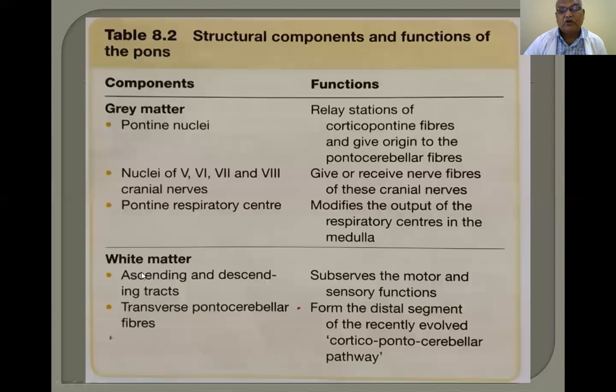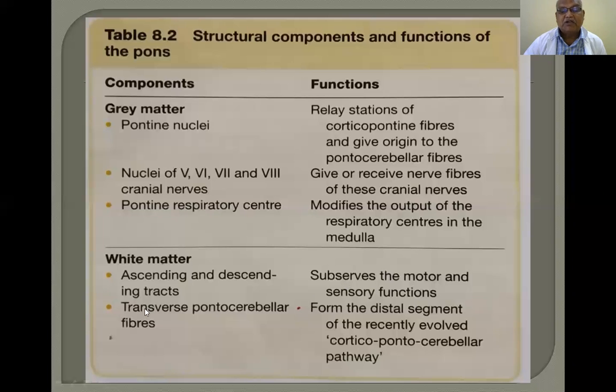Now, I already told you the white matter of the central nervous system is nothing but fibers. They consist of ascending fibers and descending fibers. Descending fibers, descending tracts, are motor, and ascending are sensory. So they subserve the motor and sensory functions.